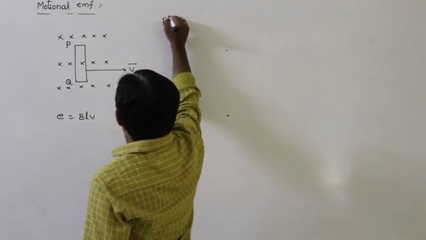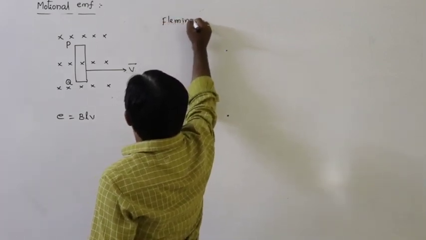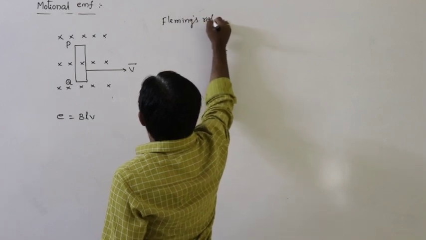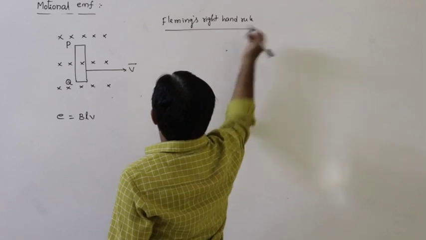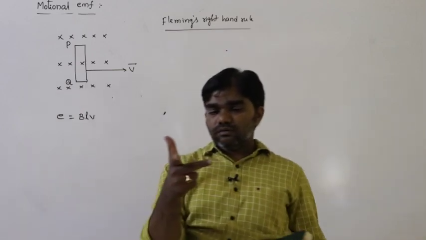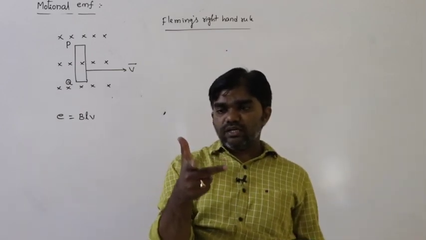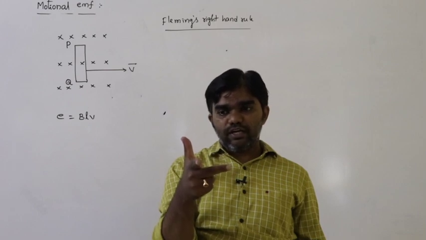Fleming's right hand rule: stretch your forefinger, central finger and thumb in mutually perpendicular directions.